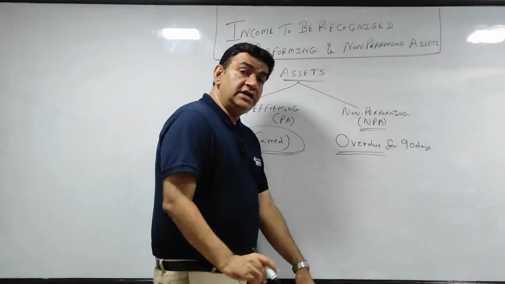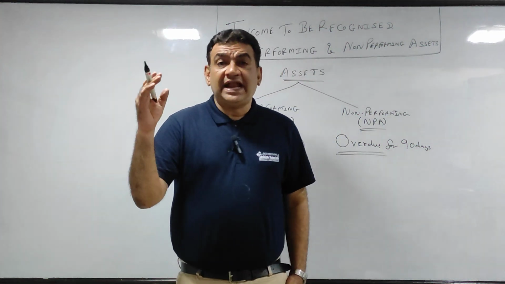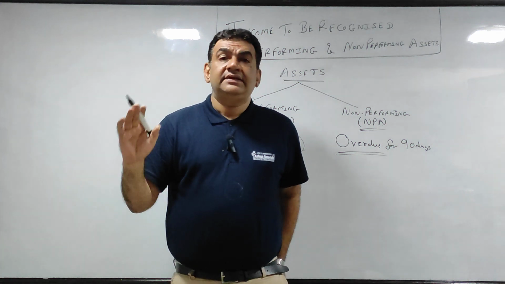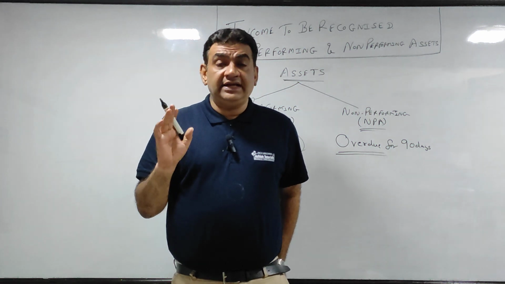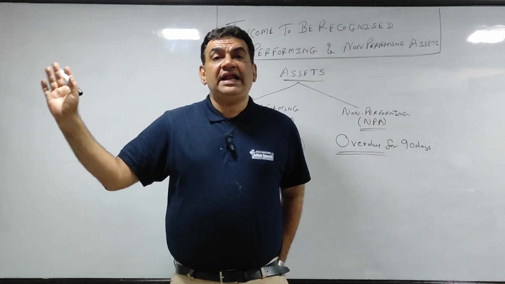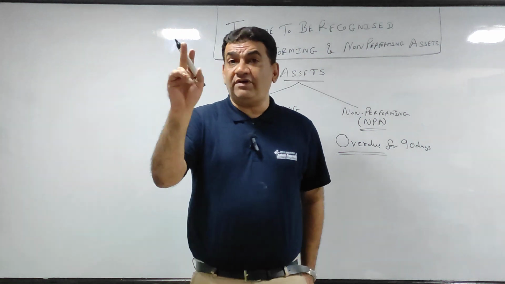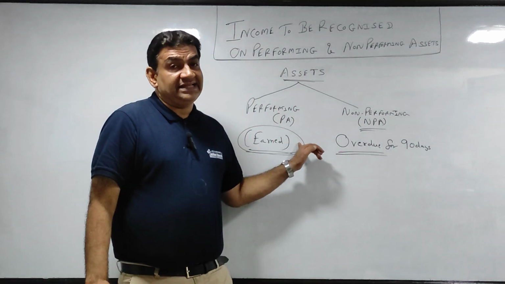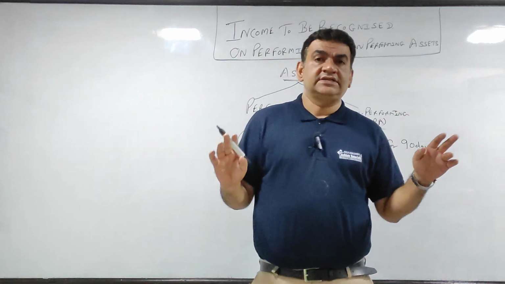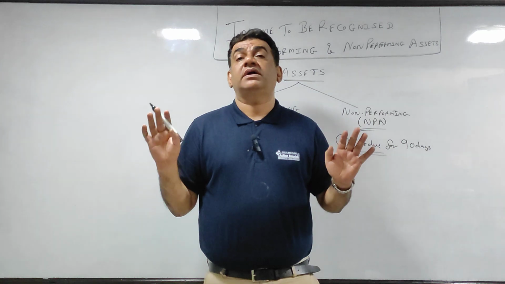When I say earned, I mean for that particular period, whether you receive it or not is secondary. If it is October's interest income, if I have to take interest from someone in October, I will take it as October's income even if I have not received the money, provided it is a performing asset. So performing assets' income or interest will be recorded in the normal accrual or mercantile system.